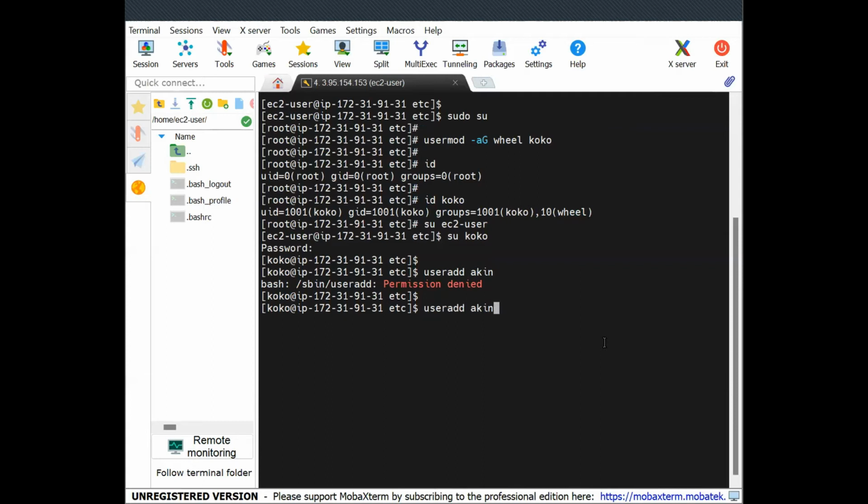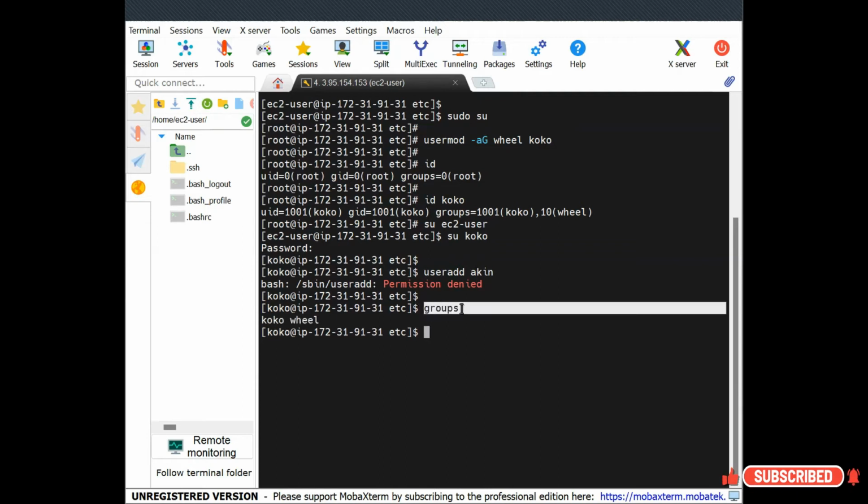Yes, we did here. But if you want, we can also check. How do we verify? id Coco. Yeah, that's one way. Another way to verify is groups. What does groups do? Please note this command.